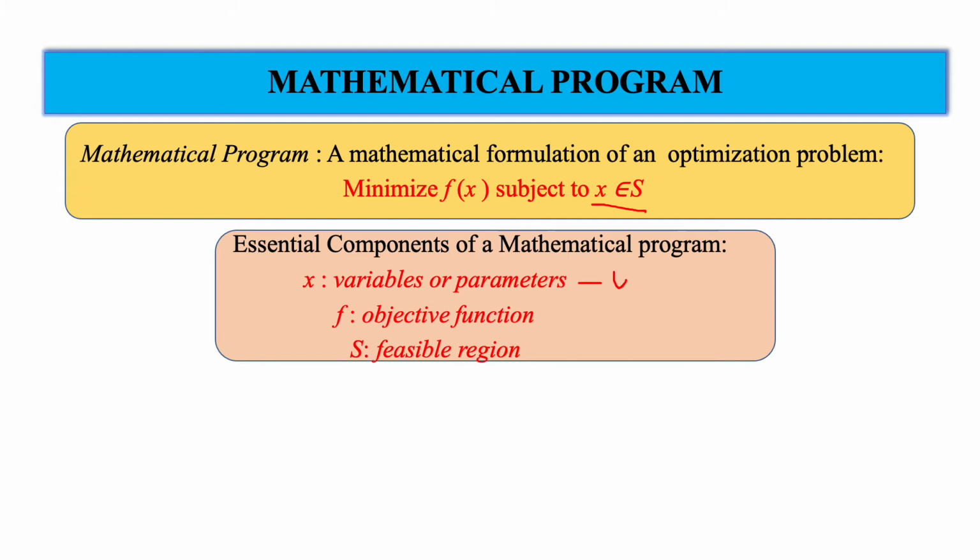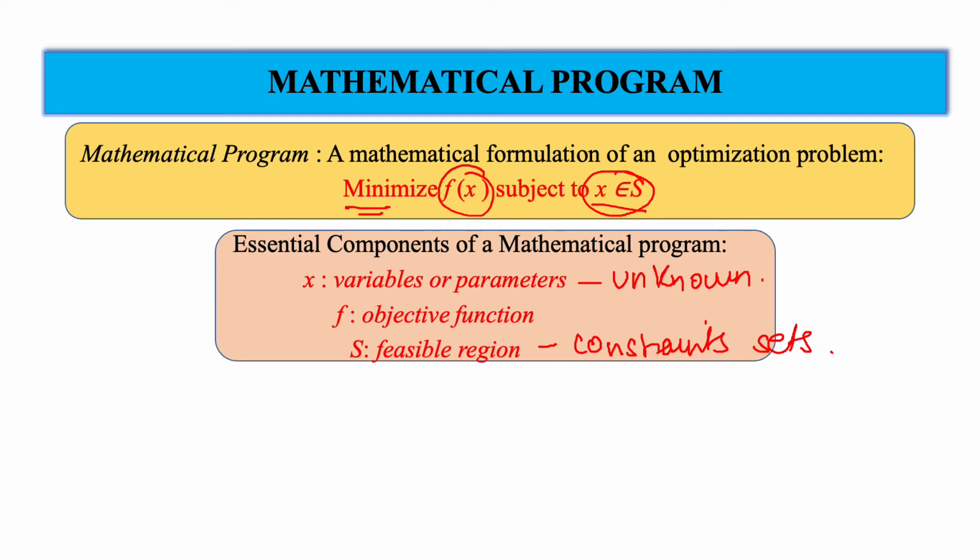These are typically unknown, which we have to find out. f is the objective function which we want to minimize, and S is the feasible region, also called the constraint set. So we want to choose x within this S such that the objective is minimized.